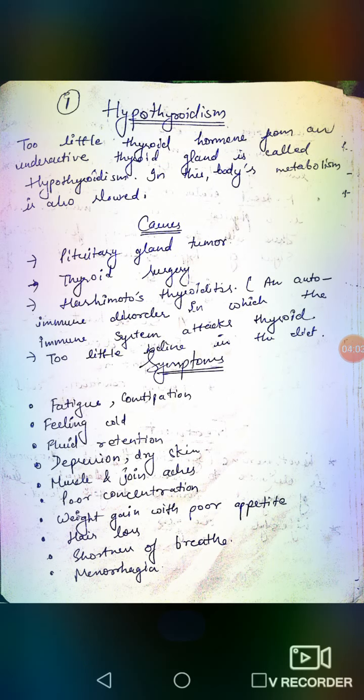If the person has a pituitary gland tumor, it blocks the pituitary from producing TSH. If TSH is blocked, then it cannot regulate the production of T3 and T4 hormones. So the level of T3 and T4 decreases and thus causes hypothyroidism. Whether the problem is caused by the thyroid or by the pituitary gland, the result is that the thyroid is producing too few hormones, which affects many physical and mental processes. The body consumes less oxygen and produces less body heat.